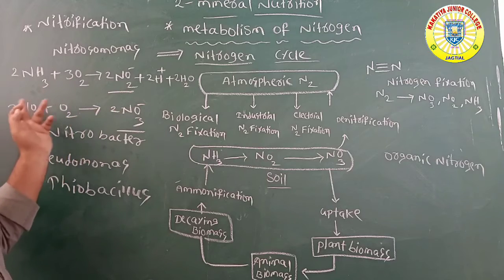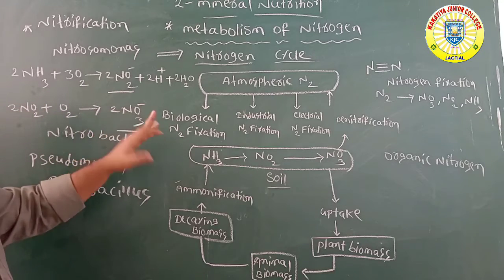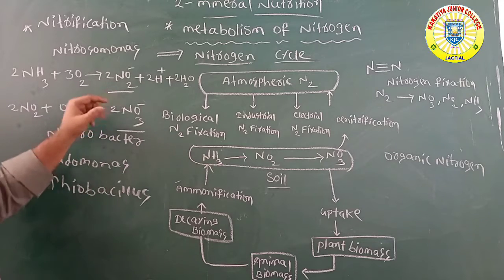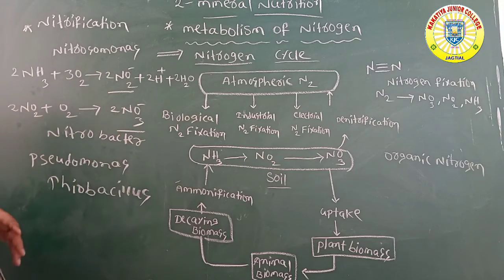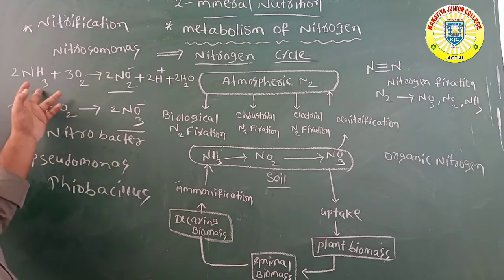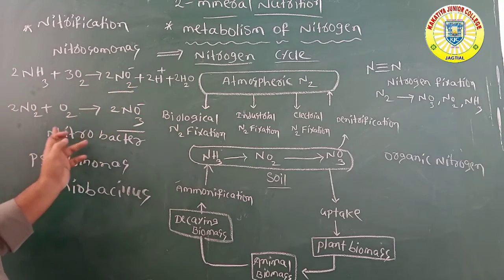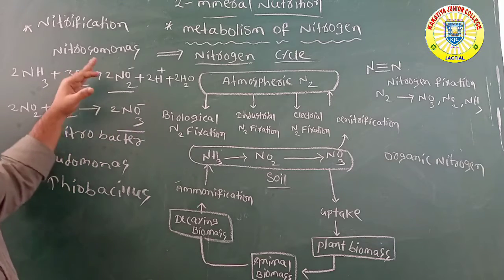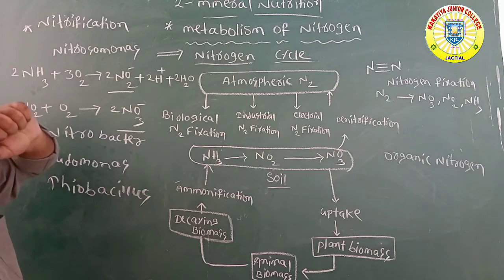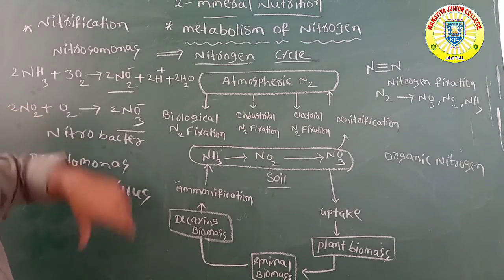Then nitrites are oxidized into nitrates with the help of the bacteria Nitrobacter. This reaction is very important, so remember: Nitrosomonas, Nitrobacter. Finally, ammonia is converted into nitrites, and nitrites are converted into nitrates. This total process is called nitrification.